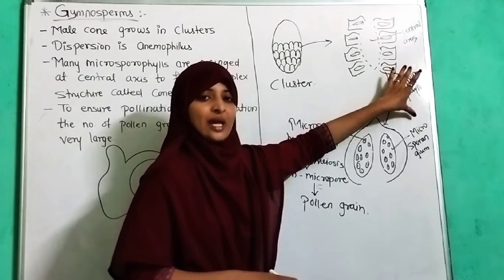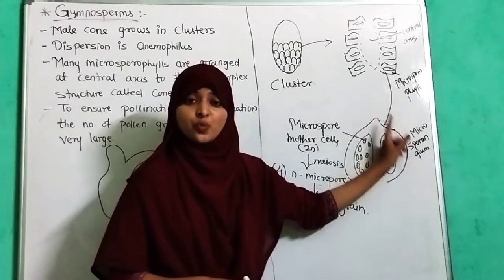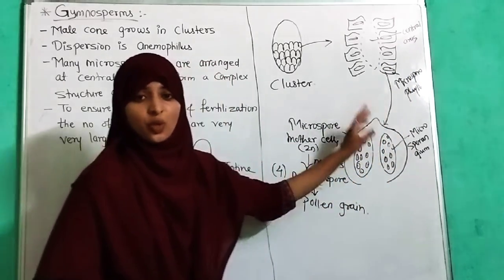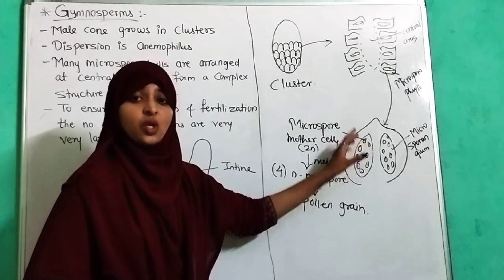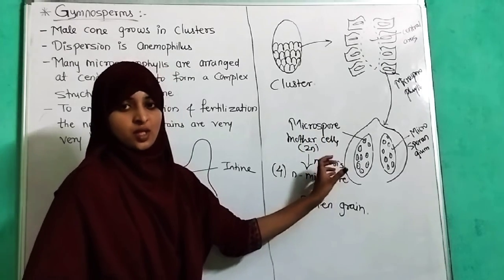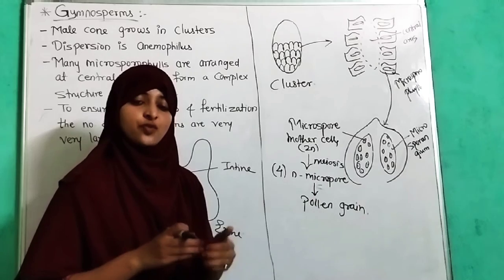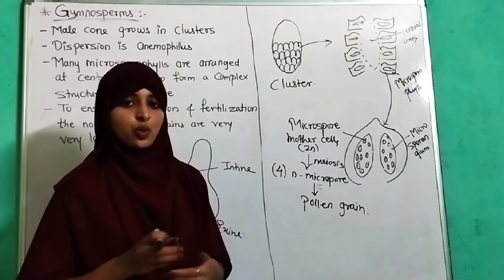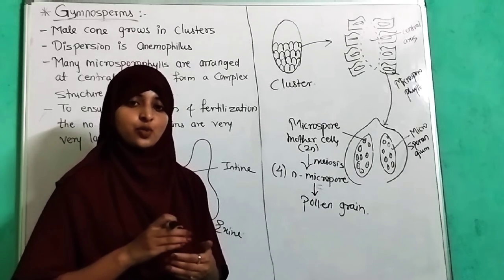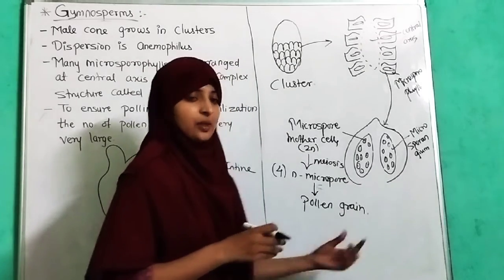If we enlarge one microsporophyll, each consists of 2 microsporangia, sac-like structures, which consist of a number of microspore mother cells. When each microspore mother cell undergoes meiosis, it forms 4 microspores, and after these microspores mature or germinate, they form a pollen grain, which is the male gamete.